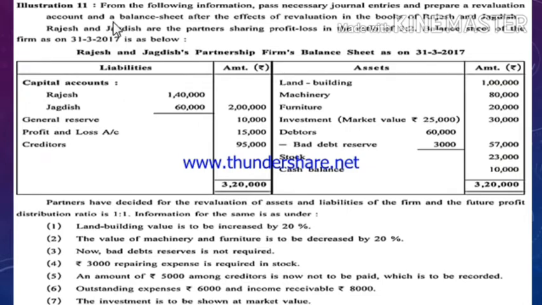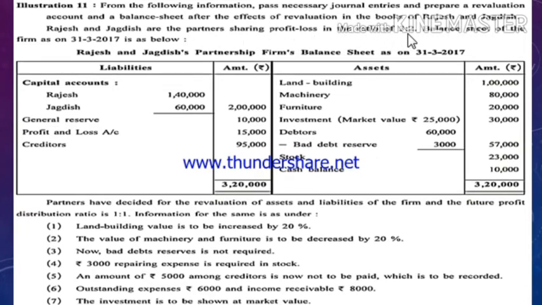So let's read the question first of all. From the following information, pass necessary journal entries and prepare a revaluation account and a balance sheet after the effect of revaluation in the books of Rajesh and Jagdish. There are two partners, Rajesh and Jagdish, and we have to prepare over here the journal entries, revaluation account, and balance sheet. Rajesh and Jagdish are the partners sharing profit and loss in the ratio of 3:2.